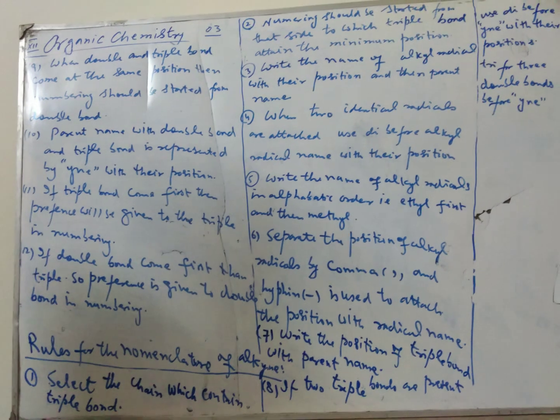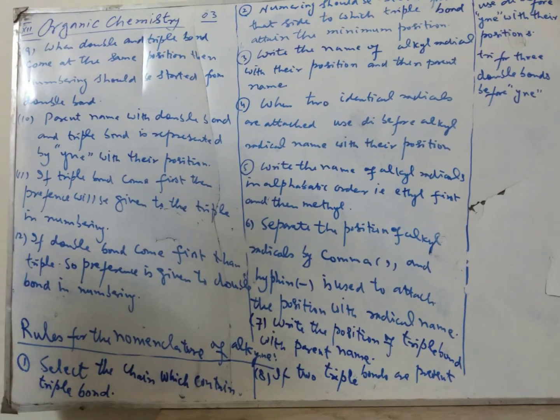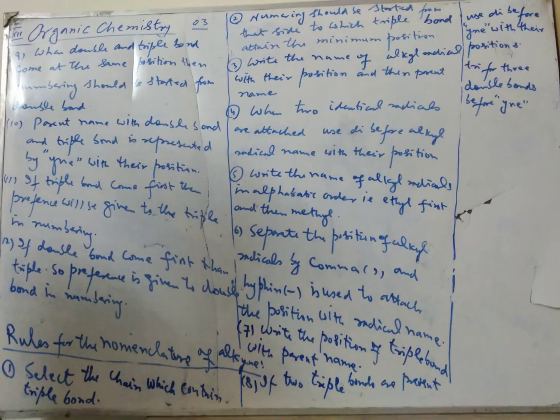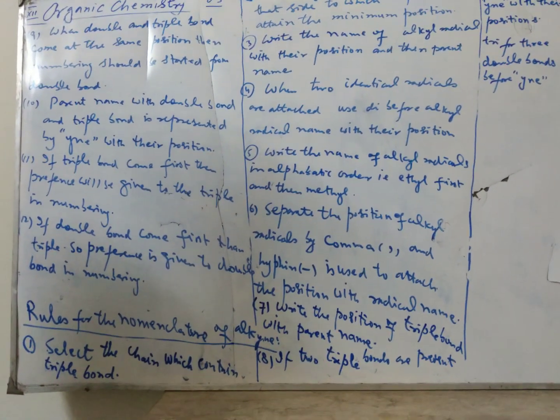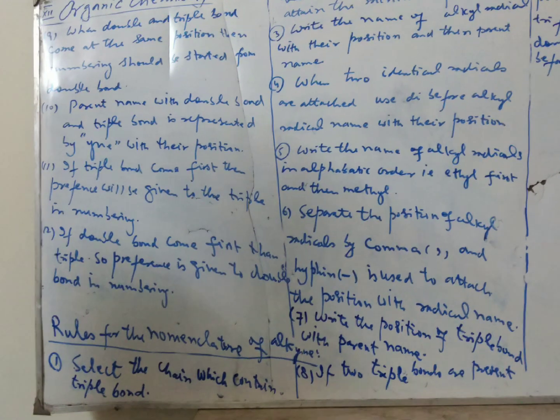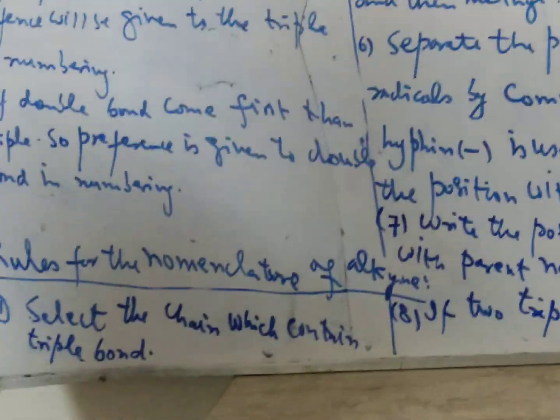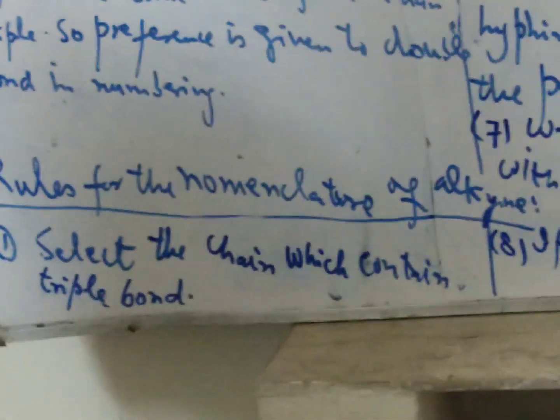Bismillahirrahmanirrahim. Dear student, so far we have already discussed the alkane and alkene nomenclature. Today we will start the nomenclature of the alkyne. Alkyne means that there is a triple bond.